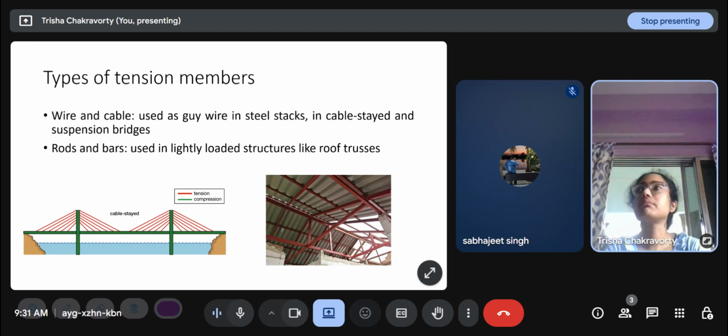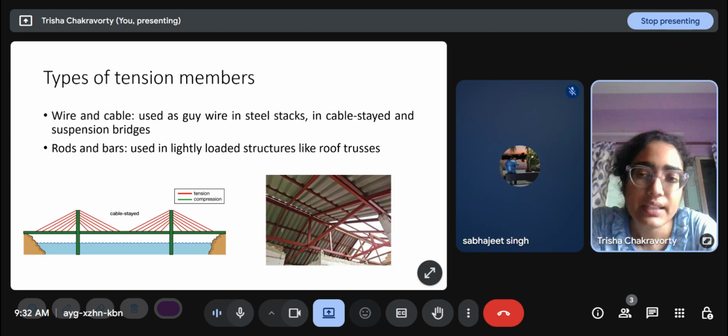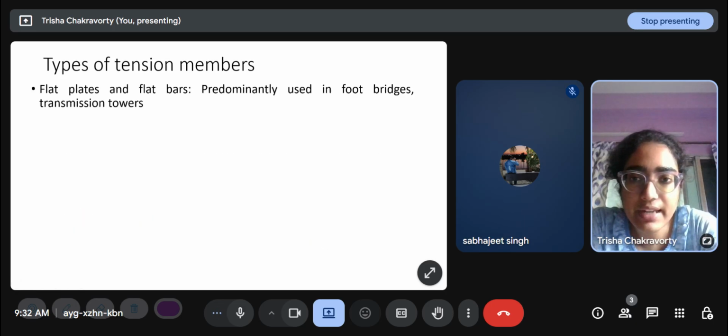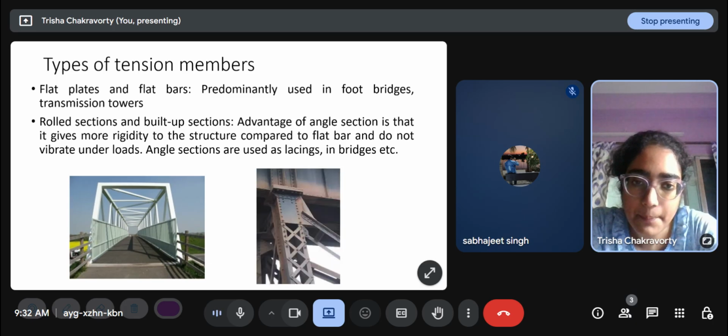You know that when we analyze a truss, trusses are made of two-force members, so each of them is either under tension or compression. Generally, the magnitude of tension and compression in these roof trusses is not very high, but they are still tension or compression members after all. So those are also tension members, the ones where we get tension after solving the truss. Then flat plates and flat bars, rolled sections and built-up sections.